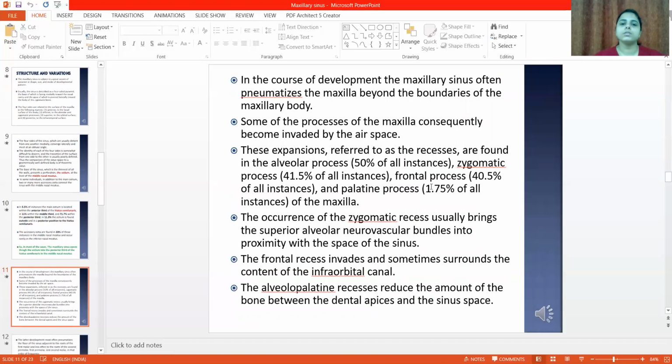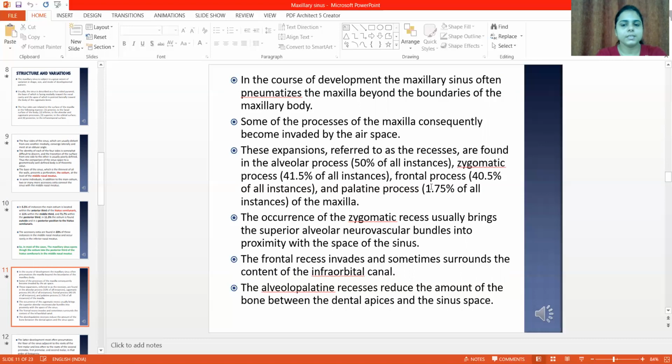In the course of development, the maxillary sinus often pneumatizes the maxilla beyond the boundaries of the maxillary body. Some of the processes of the maxilla consequently become invaded by the air space. This expansion is referred to as the recesses. The occurrence of a zygomatic recess usually brings the superior alveolar neurovascular bundles into close proximity to the space of the sinus.